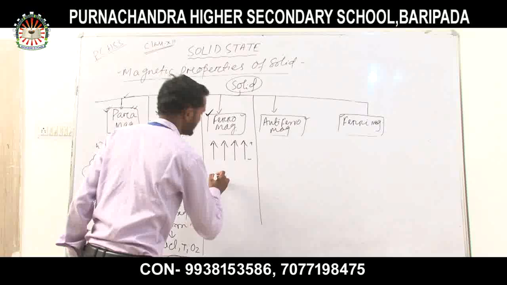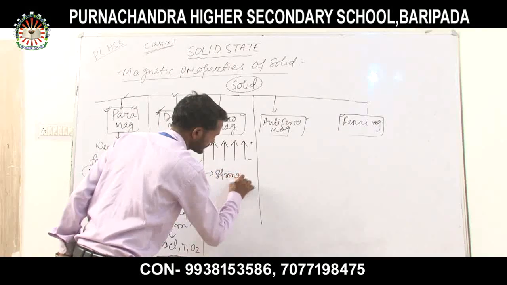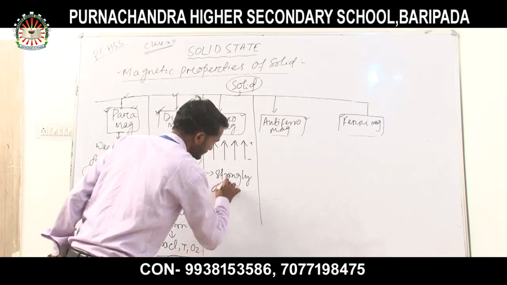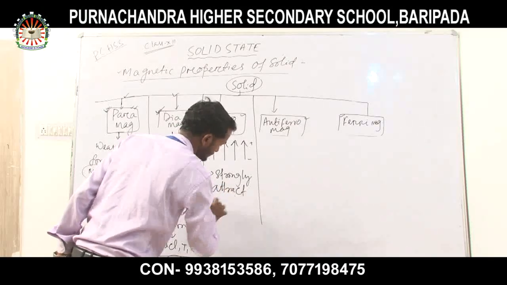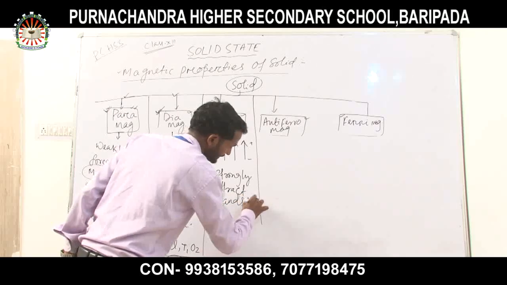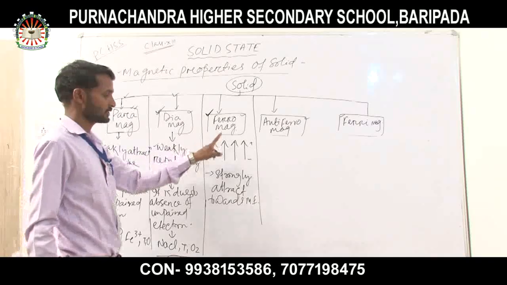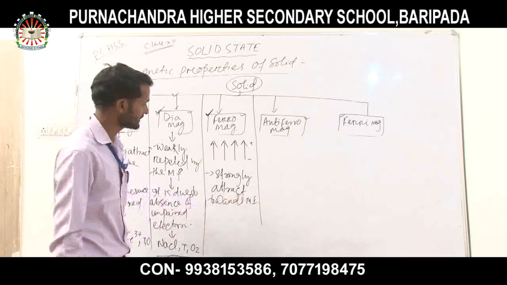It is strongly attracted towards the magnetic field.